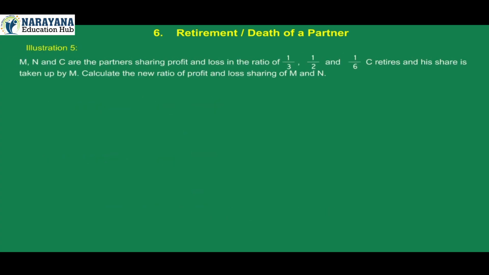Illustration 5. M, N and C are the partners sharing profit and loss in the ratio of 1/3, 1/2 and 1/6. C retires and his share is taken up by M. Calculate the new ratio of profit and loss sharing of M and N. Answer. Old sharing ratio of M, N and C is equal to 1/3 is to 1/2 is to 1/6, which is equal to 2/6 is to 3/6 is to 1/6.